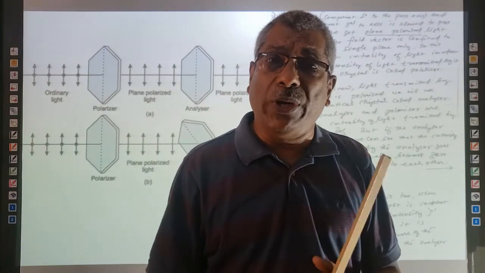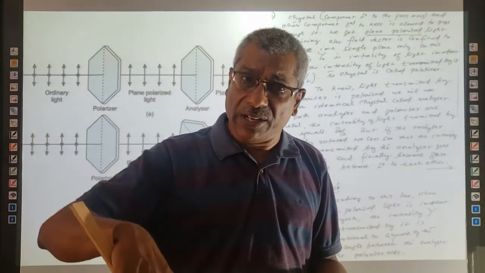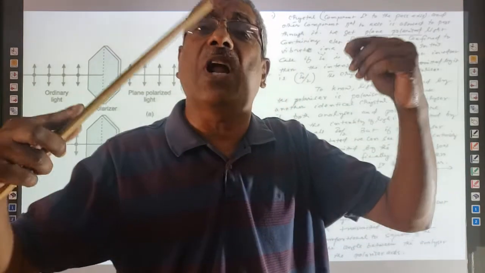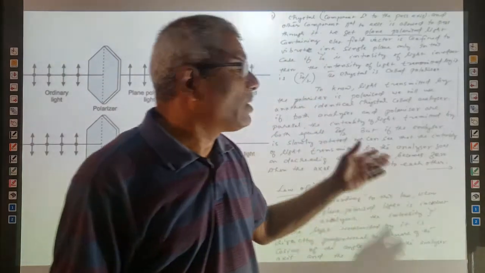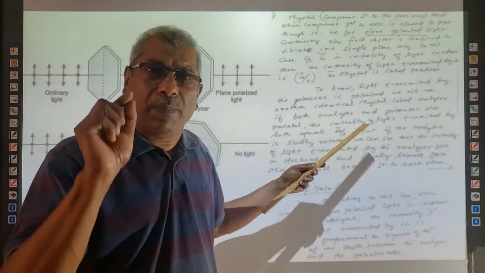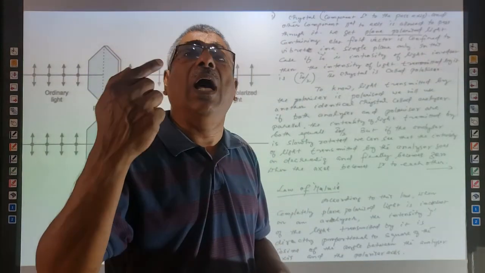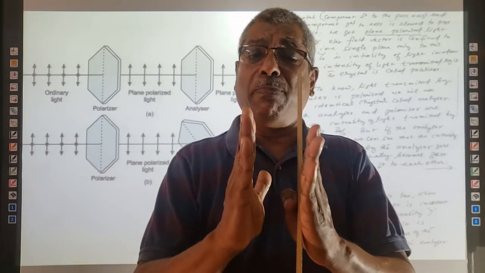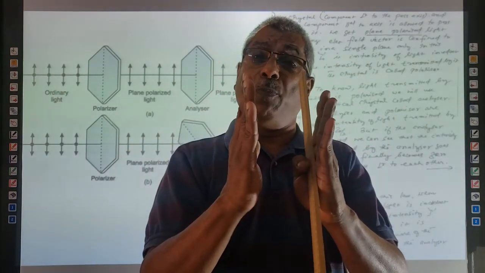So two crystals are usually used. One is called polarizer and the other is called analyzer. The polarizer polarizes the light. Once the light is polarized, to examine whether it is completely plane polarized or not, we use another polarizer, that is called the analyzer, that we have seen in the last piece. If the pass axis of the crystal is parallel to the component of the electric field, that will be allowed to pass through it.